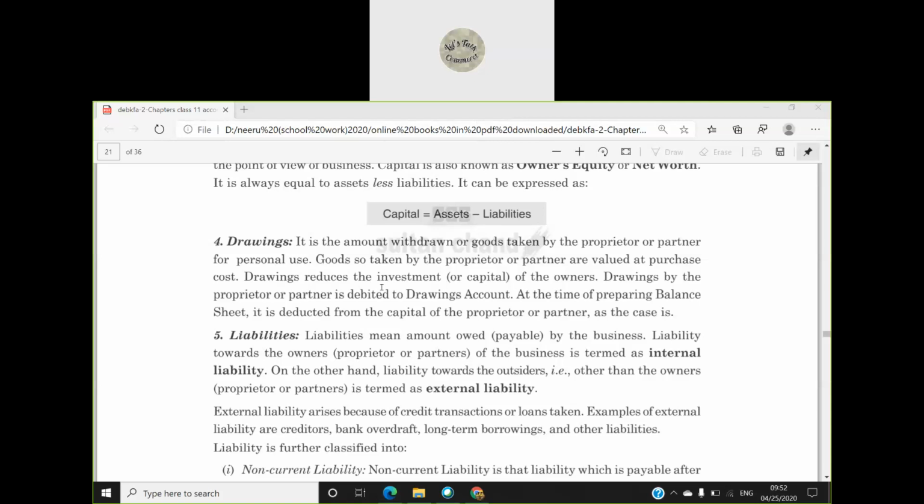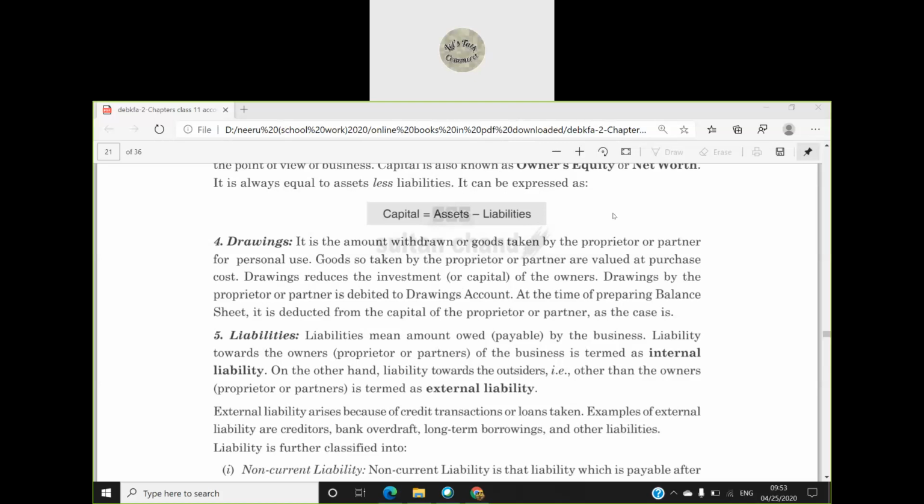Now drawings is the amount which the proprietor or the owner, I'm not using the word proprietor because you people are getting confused. Drawings is the amount or the goods. Yes, beta. Ma'am, we can use the word partner also. You can use the word partner also. If it will be a partnership business, then you will be using the word partner. If it is a sole proprietorship form of business, then you will be using the word proprietor or owner of the business.